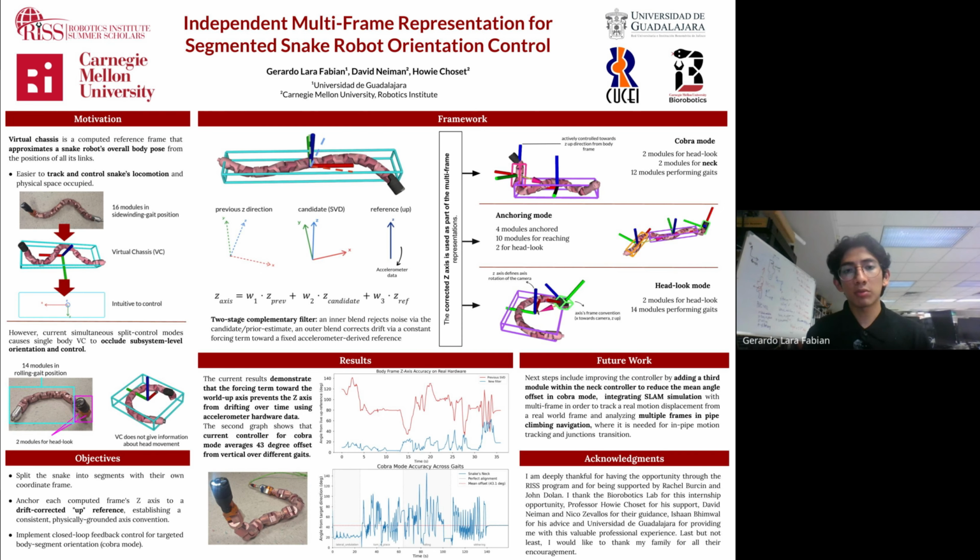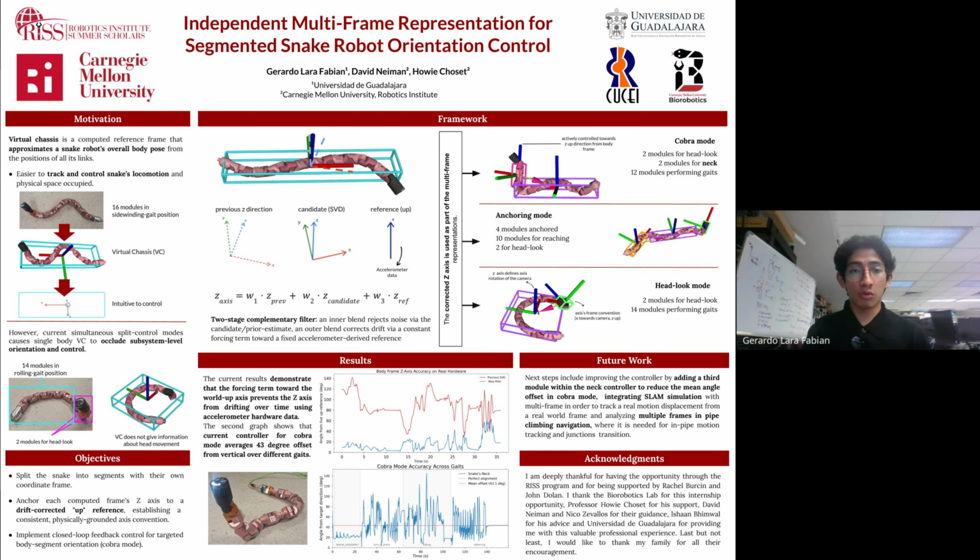Also integrating SLAM simulation for tracking all the coordinate frames that I propose for each subset might be useful. So we have a 3D coordinate frame and we can check and track what is the displacement of each subset. And also a future work might be implementing this multi-representation in pipe navigation, which involves pipe climbing, pipe transition, pipe crawling. So that would be future work.